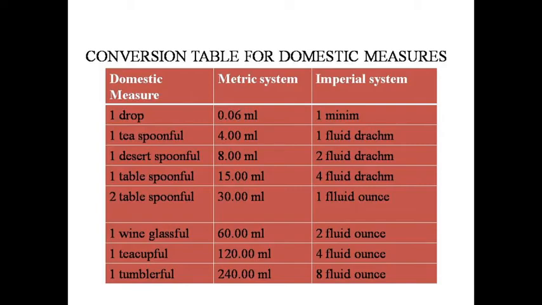2 tablespoonfuls is equal to 30 ml or 1 fluid ounce. 1 wine glass full is equal to 60 ml or 2 fluid ounces. 1 teacup full is equal to 120 ml or 4 fluid ounces. 1 tumbler full is equal to 240 ml or 8 fluid ounces.